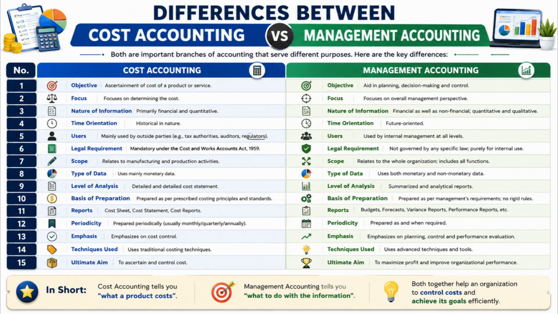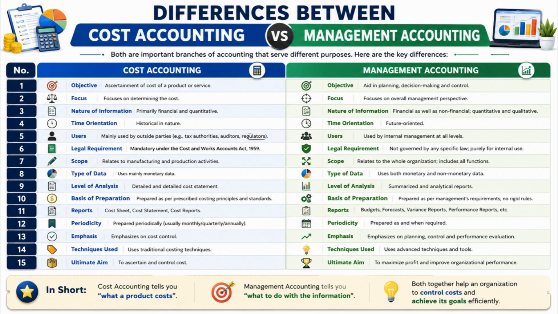Number 1. Cost accounting focuses on finding the cost of a product or service, whereas management accounting helps management in planning, decision-making, and controlling business activities. Number 2. Cost accounting mainly focuses on determining and controlling costs, whereas management accounting focuses on the overall management perspective of the organization. Number 3. Cost accounting uses mainly financial and quantitative information, whereas management accounting uses both financial and non-financial information.